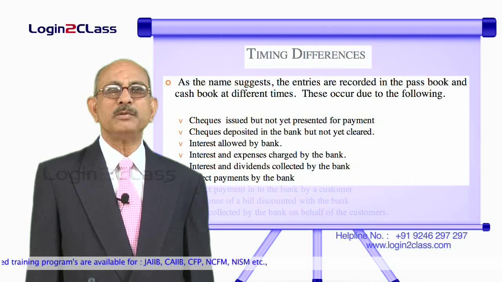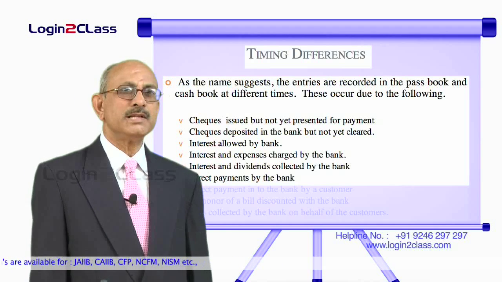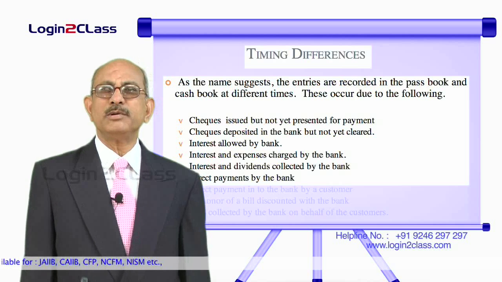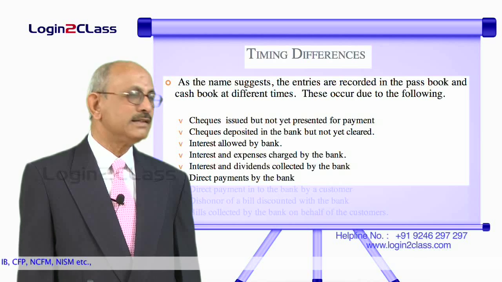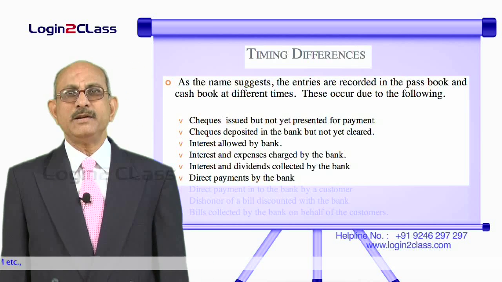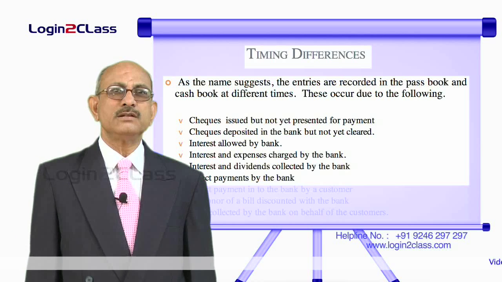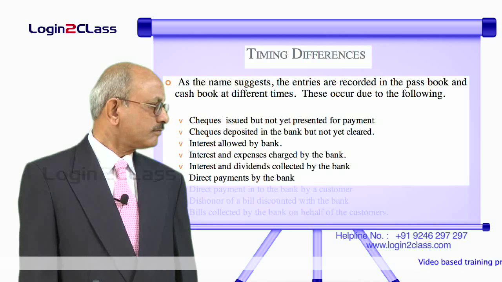Similarly, direct payments by the bank. Sometimes, based on the standing instructions given by the customer, the bank may make certain payments direct to certain entities, in which case it will debit the amounts whenever it makes payment and intimate the customer, on the receipt of which the customer will pass entries in his cash book.